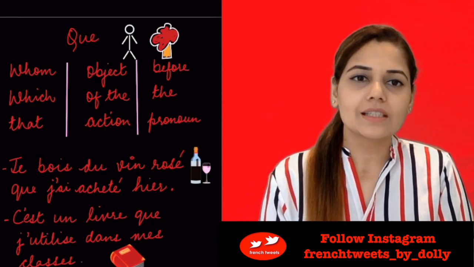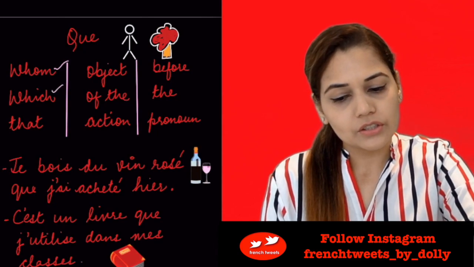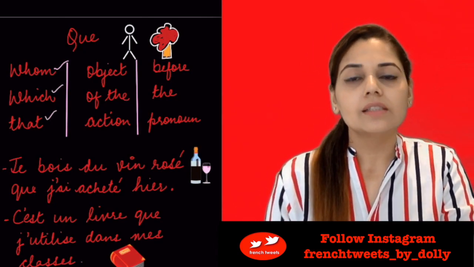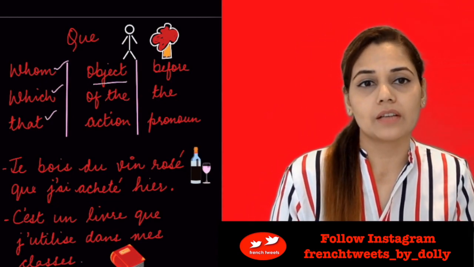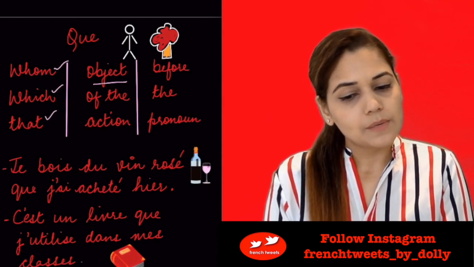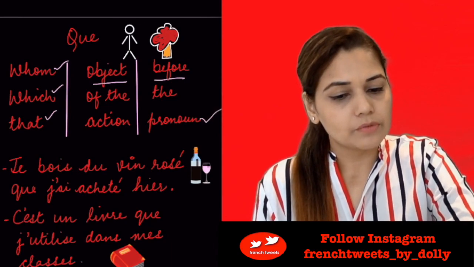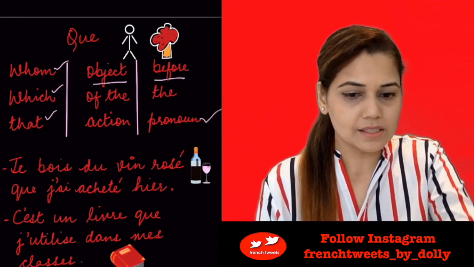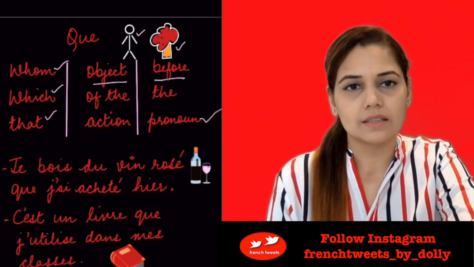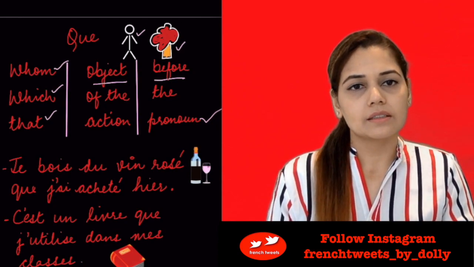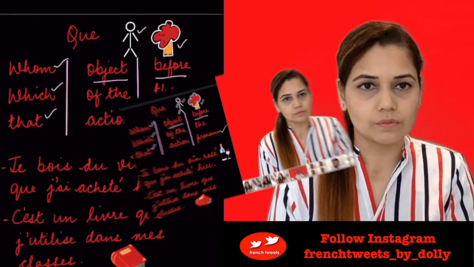Now let's have a look at que. Que refers to whom, which or that. Que is the object of the action, whereas qui is the subject of the action. And que is placed before the pronoun. Always placed before the pronoun, and it replaces either a person or an object in a sentence. So both qui and que are used to connect two sentences together and to avoid repetition.